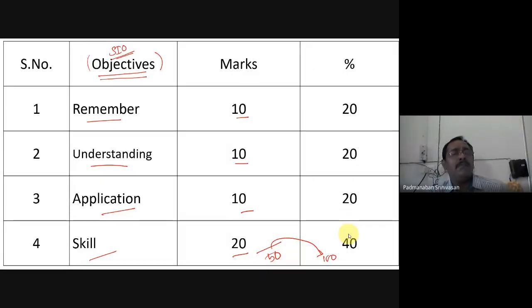Is there any other way to arrange? Can we go for any other way? Or do you find any relation in assigning marks like this, 10 for remember, 10 for understanding? Or how do we give marks for the 4 objectives?